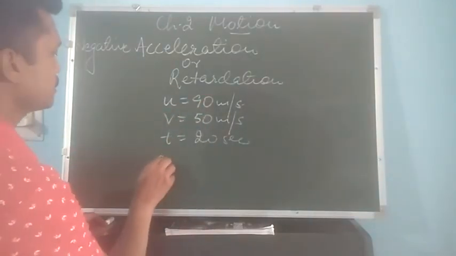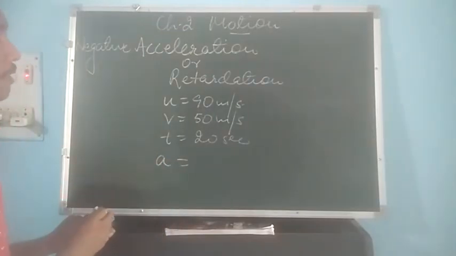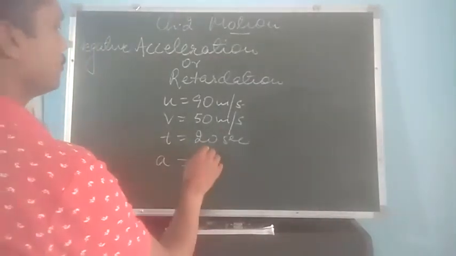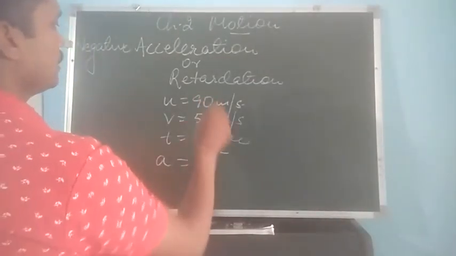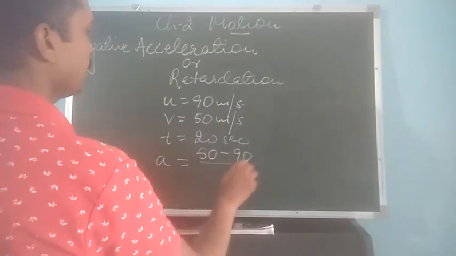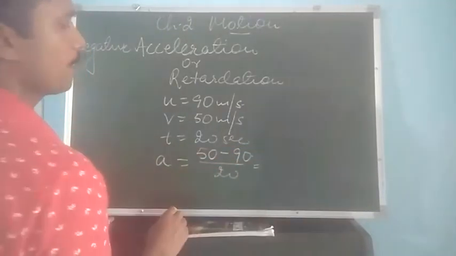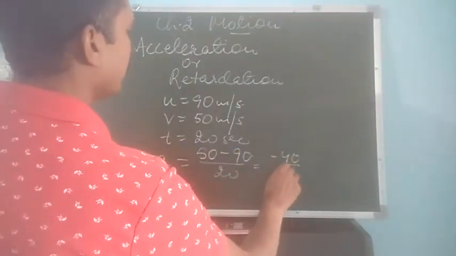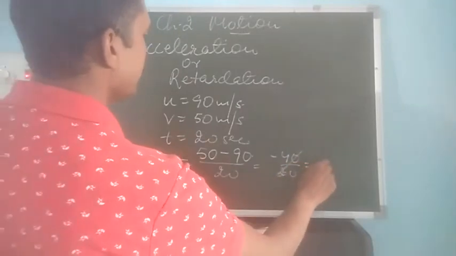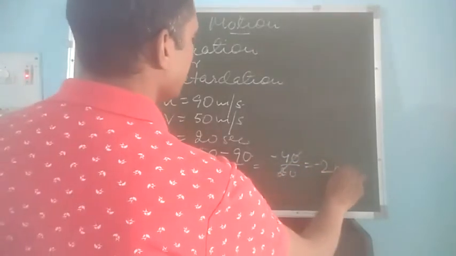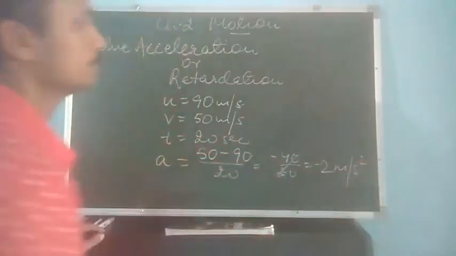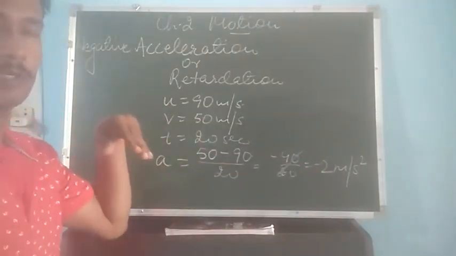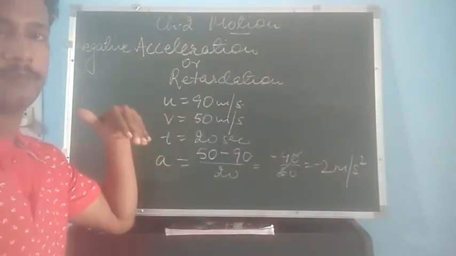So in this case the value of acceleration will be negative. Let's see, final velocity we will take 50, initial velocity is 90, and divided by 20. So 50 minus 90 will be minus 40, divided by 20, and you can see we have got minus 2 meter per second square. So this is the negative acceleration we have got, which is also called retardation.